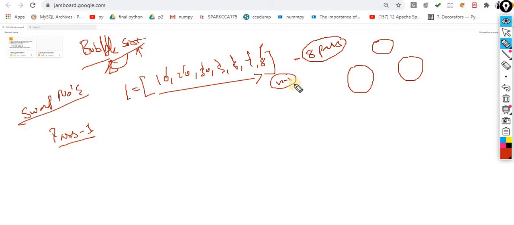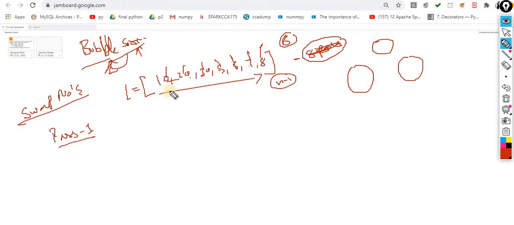So how many passes will I take? N minus 1 passes. So 1, 2, 3, 4, 5, 6, 7. Sorry, 1, 2, 3, 4, 5, 6, 7. So it will take 6 passes to sort it. I need 6 passes to sort it.